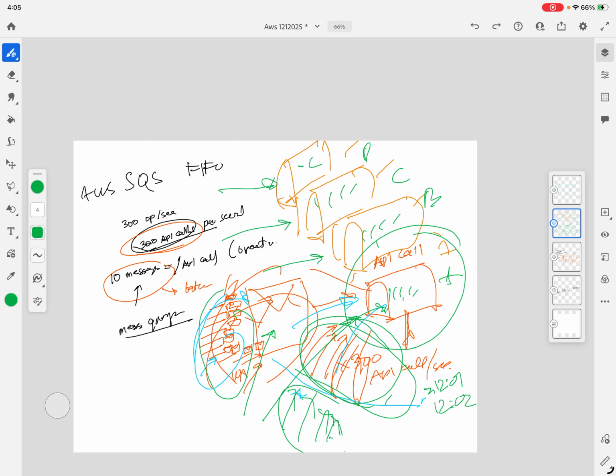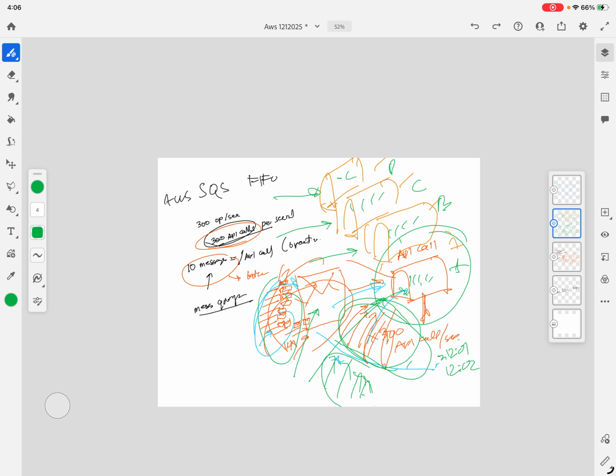All right, so that's it. I think we already got it now. Letters, envelope is the batch, mailboxes is the message group. And that's it.